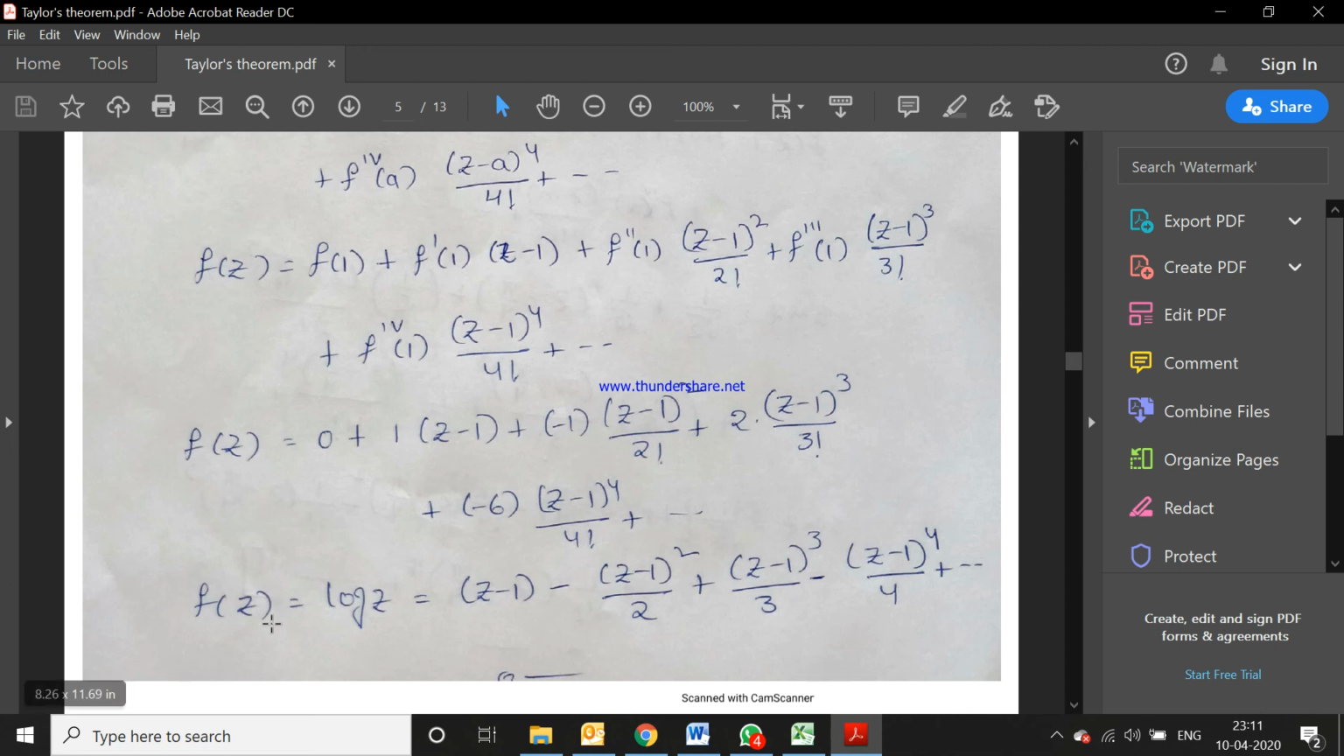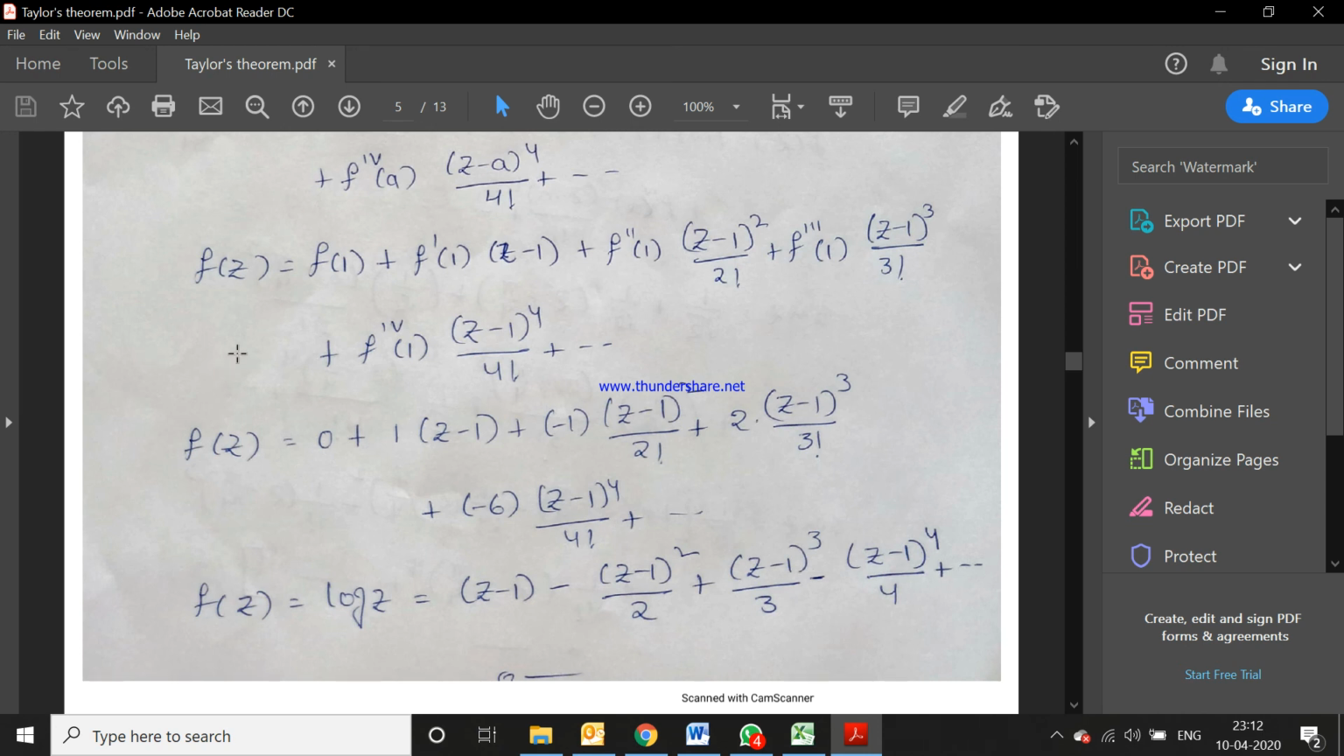So the log z expansion in powers of z minus 1 is z minus 1, minus z minus 1 whole square by 2. Why do we get 2 here? We are writing 2 factorial, and its value is 2. Next, 2 by 3 factorial, 2 by 6, gives 3, so z minus 1 whole cube by 3. And next is the negative sign, minus 6 is there, minus z minus 1 whole power 4 by, here 6 by 24 factorial value is 24, 6 by 24 is 1 by 4, so z minus 1 whole power 4 by 4, plus so on.